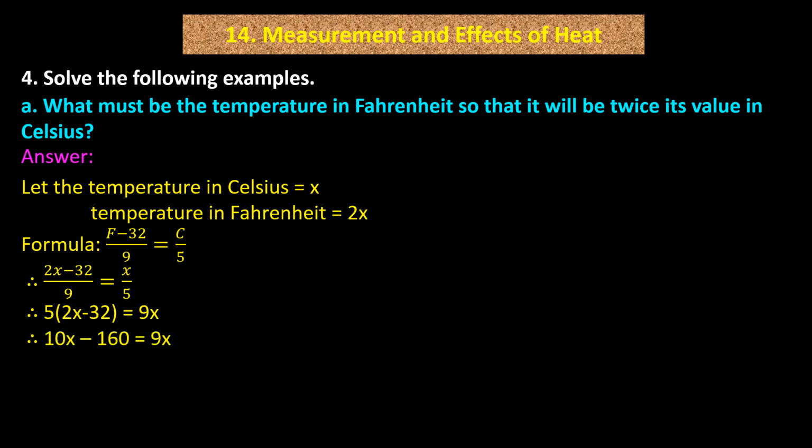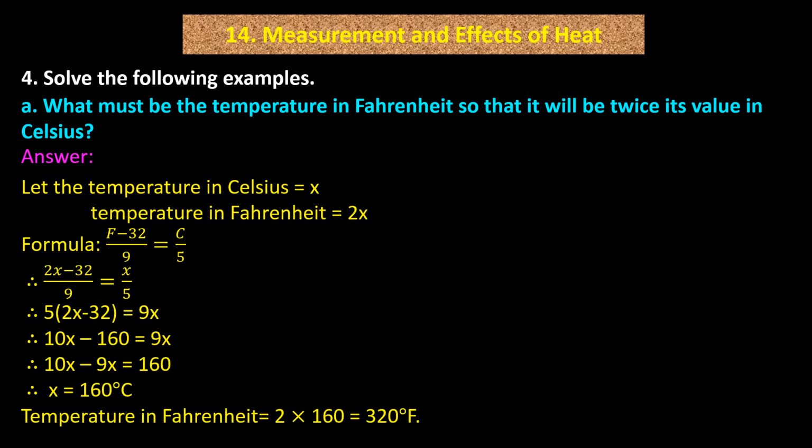Therefore, 10x minus 160 equals 9x. Therefore, 10x minus 9x equals 160. Therefore, x equals 160 degrees Celsius. Temperature in Fahrenheit equals 2 into 160 equals 320 degrees Fahrenheit.